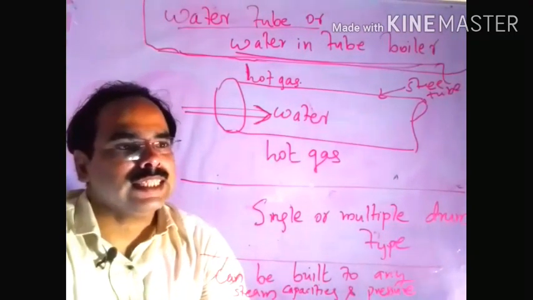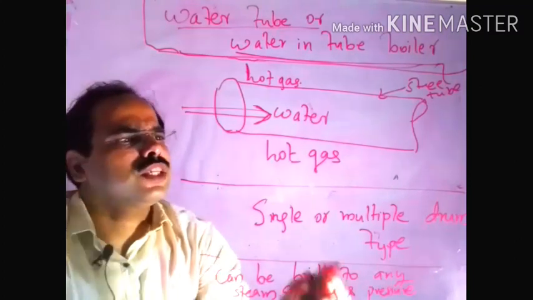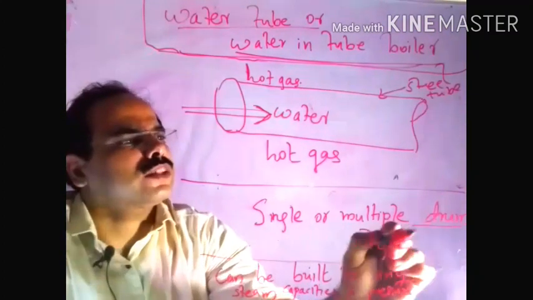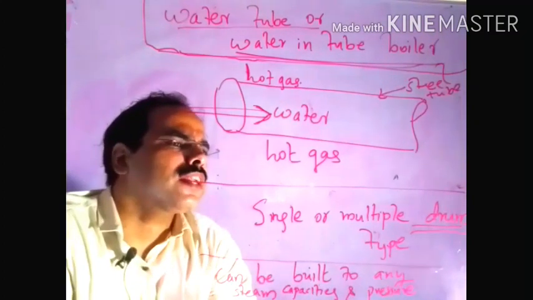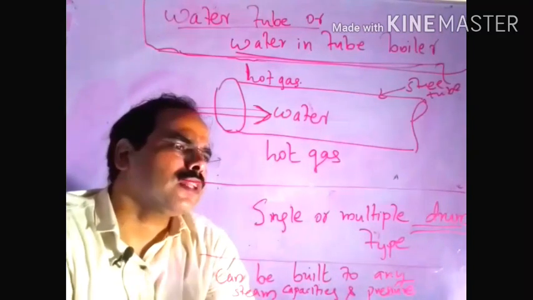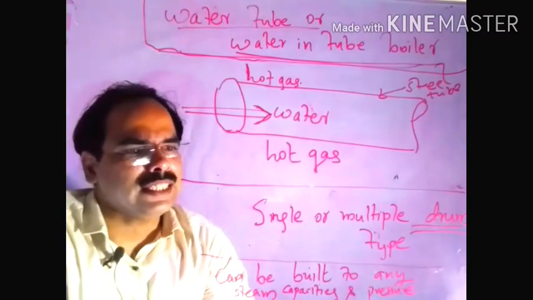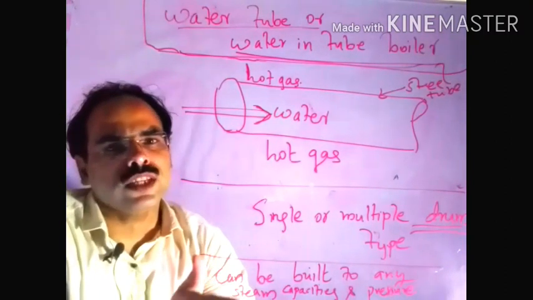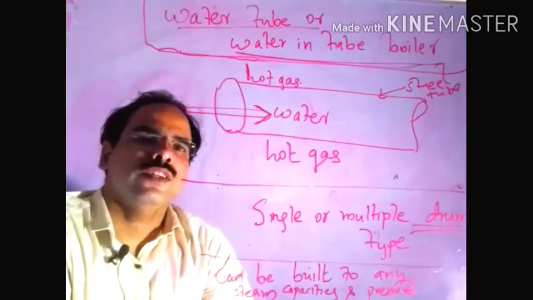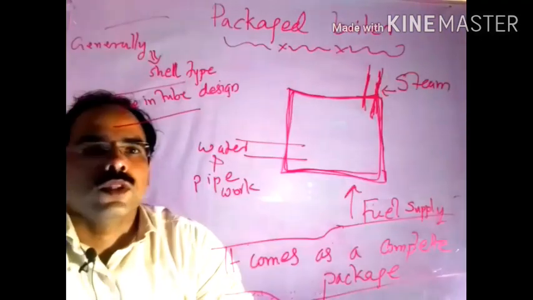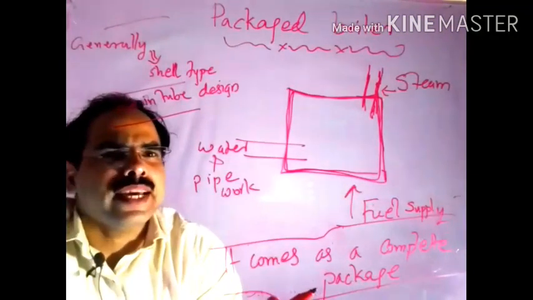In this case, we can use a single or multi drum type. Either we can use a single drum type boiler or multiple numbers of drums. That's why its capacity is normally more than 25 tons. Next we can go through the packaged boiler.